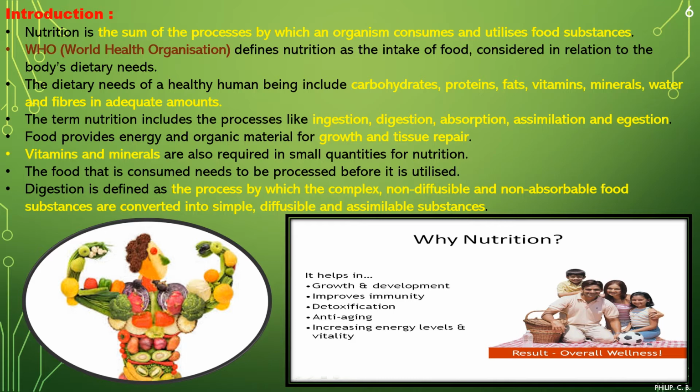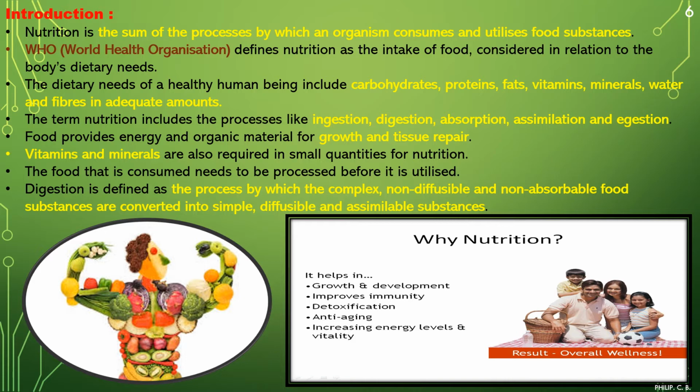Then the food that is consumed needs to be processed before it is utilized, means it has to be properly cooked, processed, then we can consume it. Further, digestion. Now, what is the definition for digestion? The process by which the complex, non-diffusible and non-absorbable food substances are converted into simple, diffusible and assimilable substances. Now, in simple words, you learn the terms complex to simple form, non-diffusible to diffusible form, non-absorbable to absorbable form, that is assimilable.